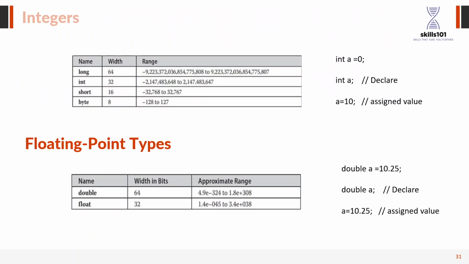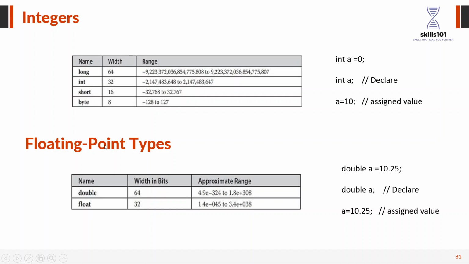I'll show you the example, right? So integers are long, int, short and byte, right? This is the width, this is the size: 8, 16, 32 and 64 bit, right? And this is the range. If I create a variable of byte, it can store values from minus 128 to 127. Then short, from minus 32,768 to 32,767 positive. So these are the ranges of a variable.